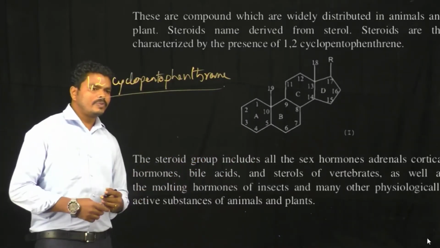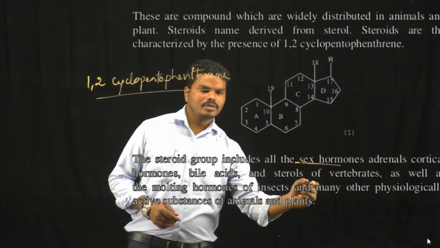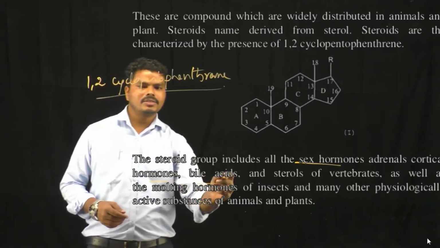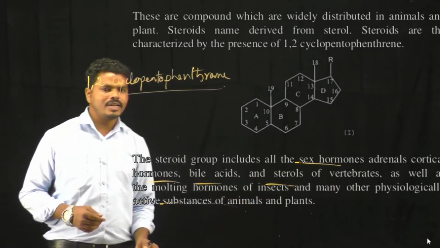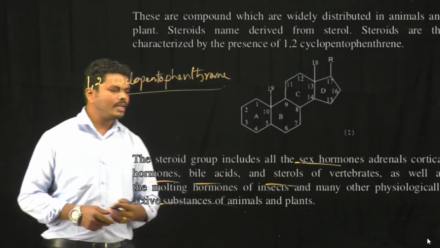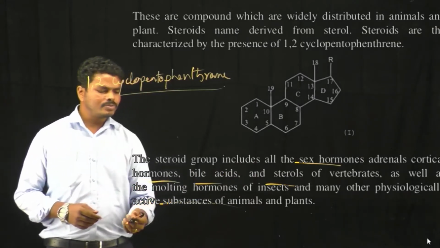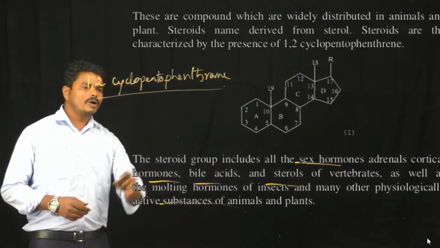This steroid group includes the sex hormones, adrenocorticosteroid hormones, bile acids, sterols of vertebrates, hormones of insects, and many other physiologically active substances of animals and plants. So these are the group of sterols.